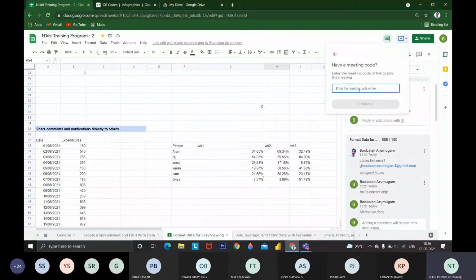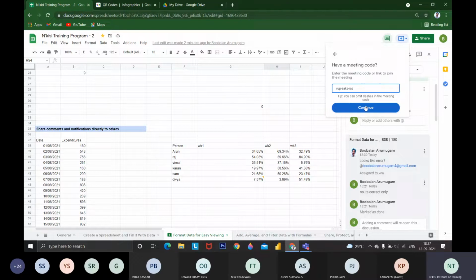This is a feature where if you are using Google, we can mention this Google Meet link and join using that mail ID. If you are generating a Google Meet link and sending it to them, they can join and share this Google Sheet.